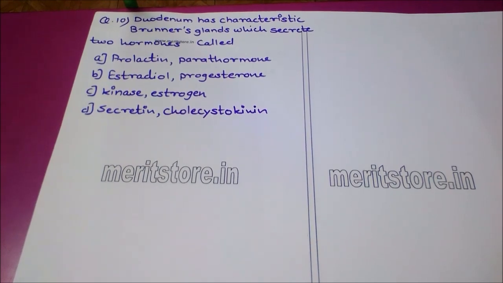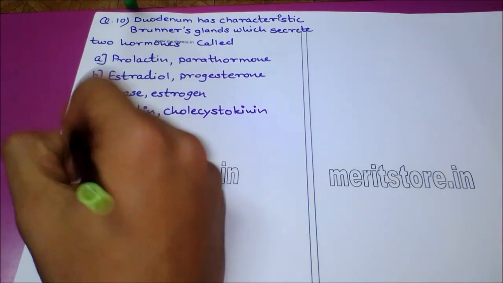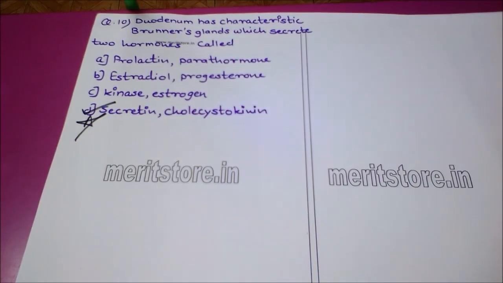The next question is, duodenum has characteristic Brunner's gland which secrete two hormones called option A, prolactin and proanthramone. Option B, estradiol and progesterone. Option C, kinase and estrogen. And option D, secretin and cholecytokinin. The correct answer is option D, just to be remembered, a straightforward answer.